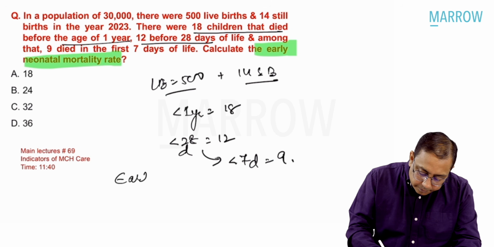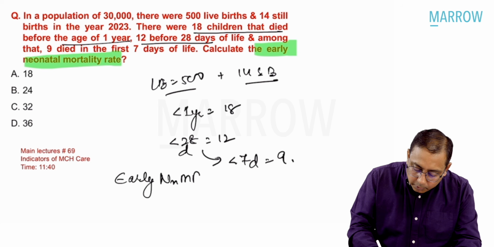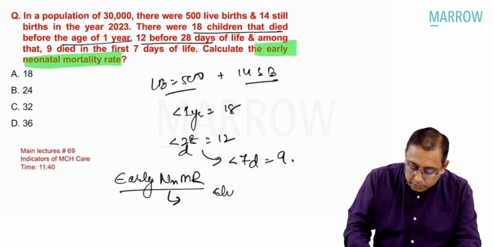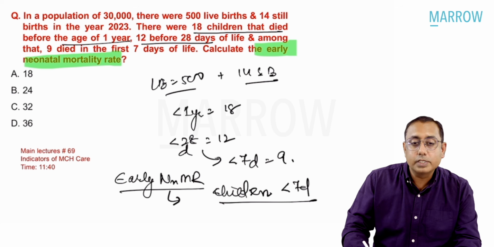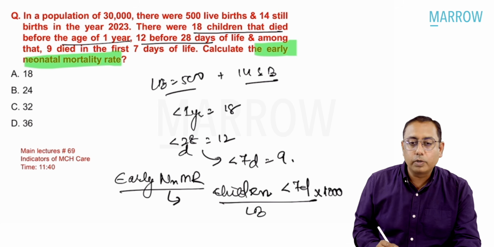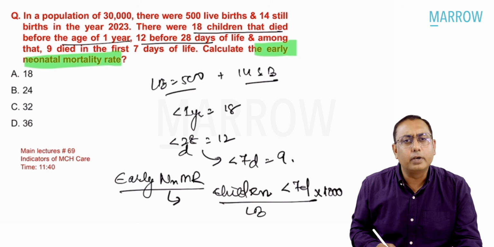So early neonatal mortality rate. Early neonatal mortality rate is death of children, age less than 7 days. That is early neonatal deaths divided by live births into 1,000. That is what we call early neonatal mortality rate.